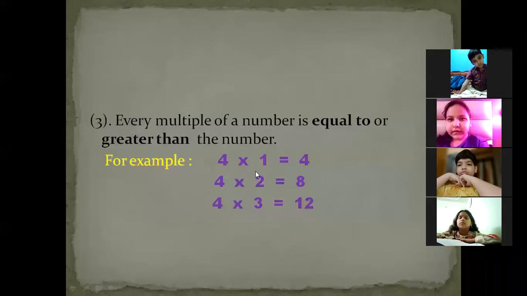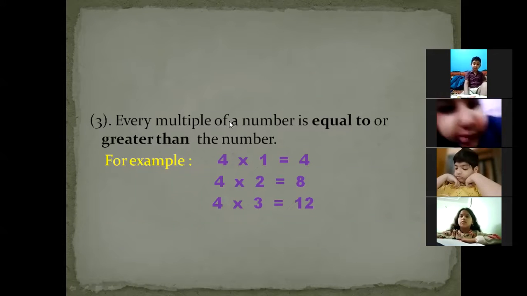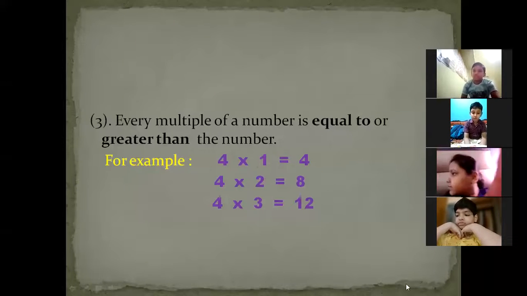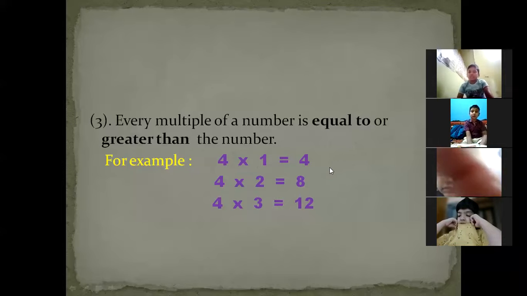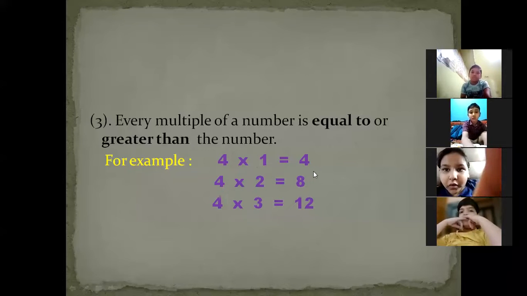So it means every multiple of a number is equal to or greater than the number. Is it clear, beta? For example, what I have given over here. Suppose we are going to multiply 4 by 1. Your answer will be 4. Yes or no? So 4 is exactly equal to 4. Means the product is equal to the number 4. Is it clear? Yes, ma'am.